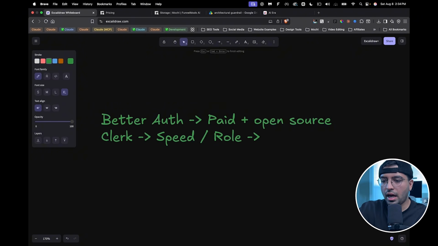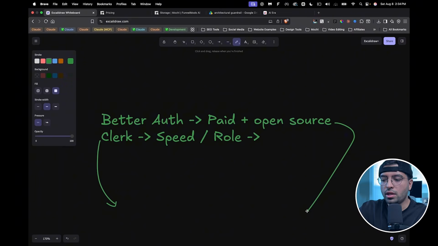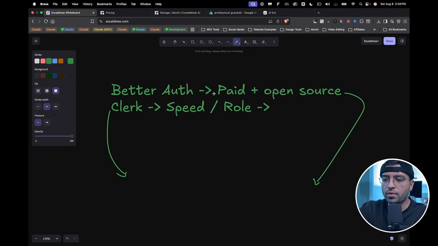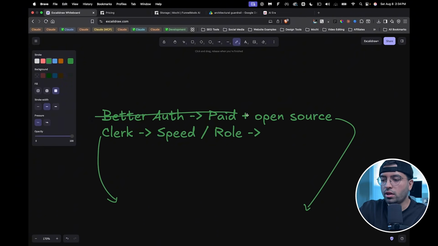But I just want a little more flexibility there because my app relies on roles, because I have something called customized roles. And so I need to create some sort of common layer that gives me a combination of Clerk and BetterAuth, or some sort of... you don't even need BetterAuth here, right? It's not like I need to install this library and that library. That's not what I'm talking about.